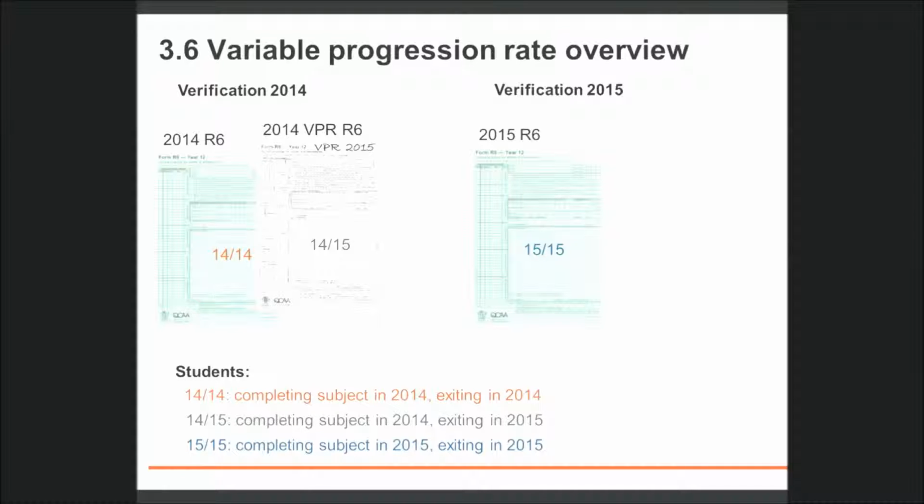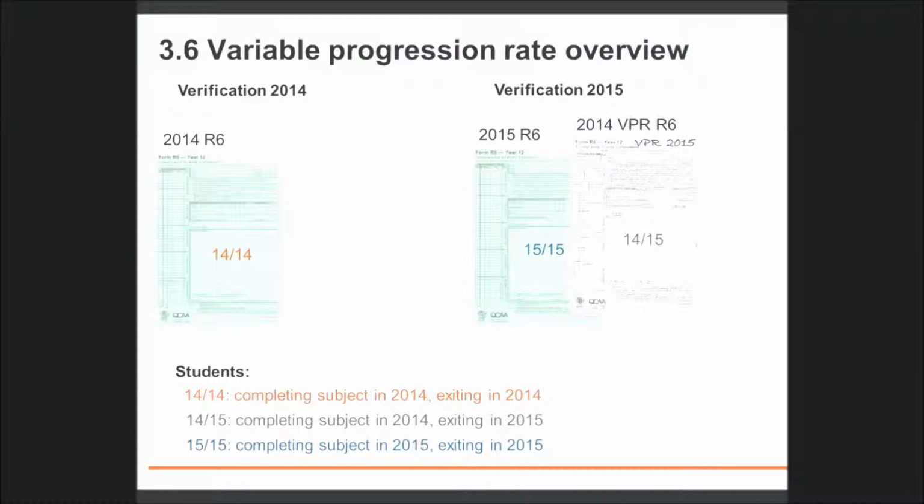To properly complete the process, the photocopied 2014 VPR Form R6 will be attached to the 2015 Green Form R6 and submitted to the QCAA at verification and exit. In that way, the VPR students previously verified in 2014 are included with the exiting cohort in 2015.